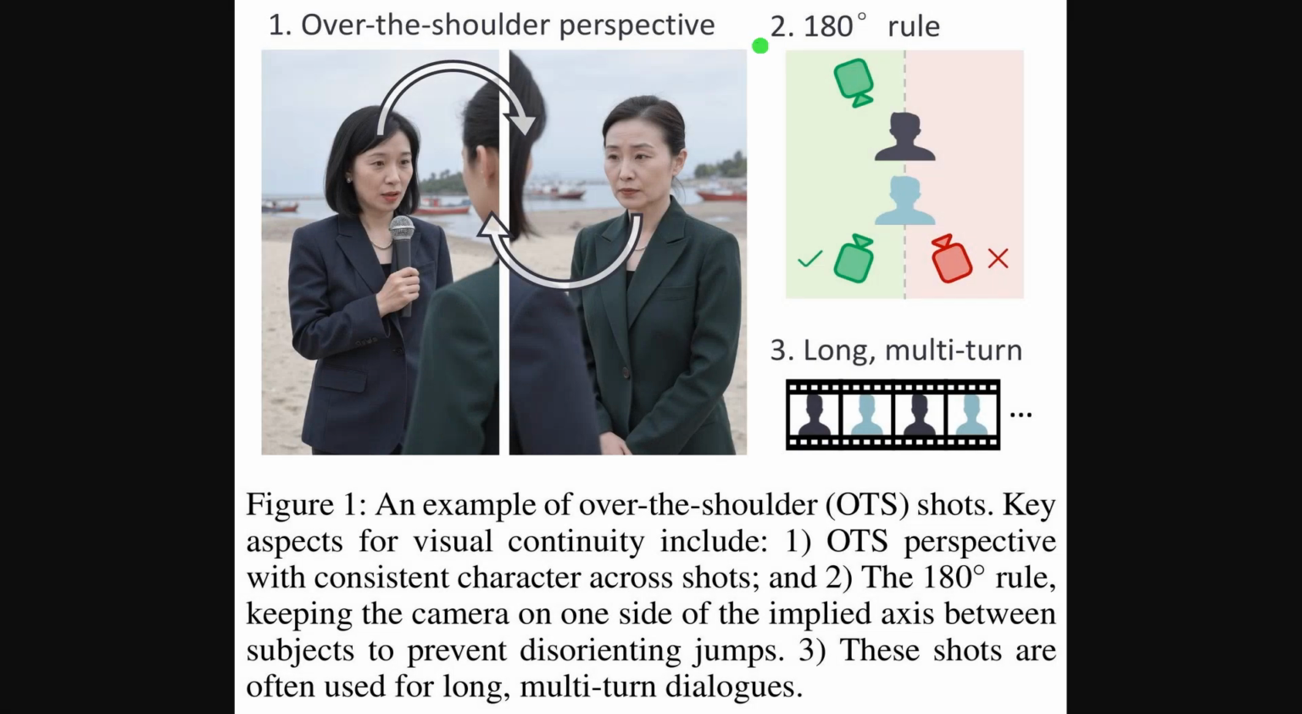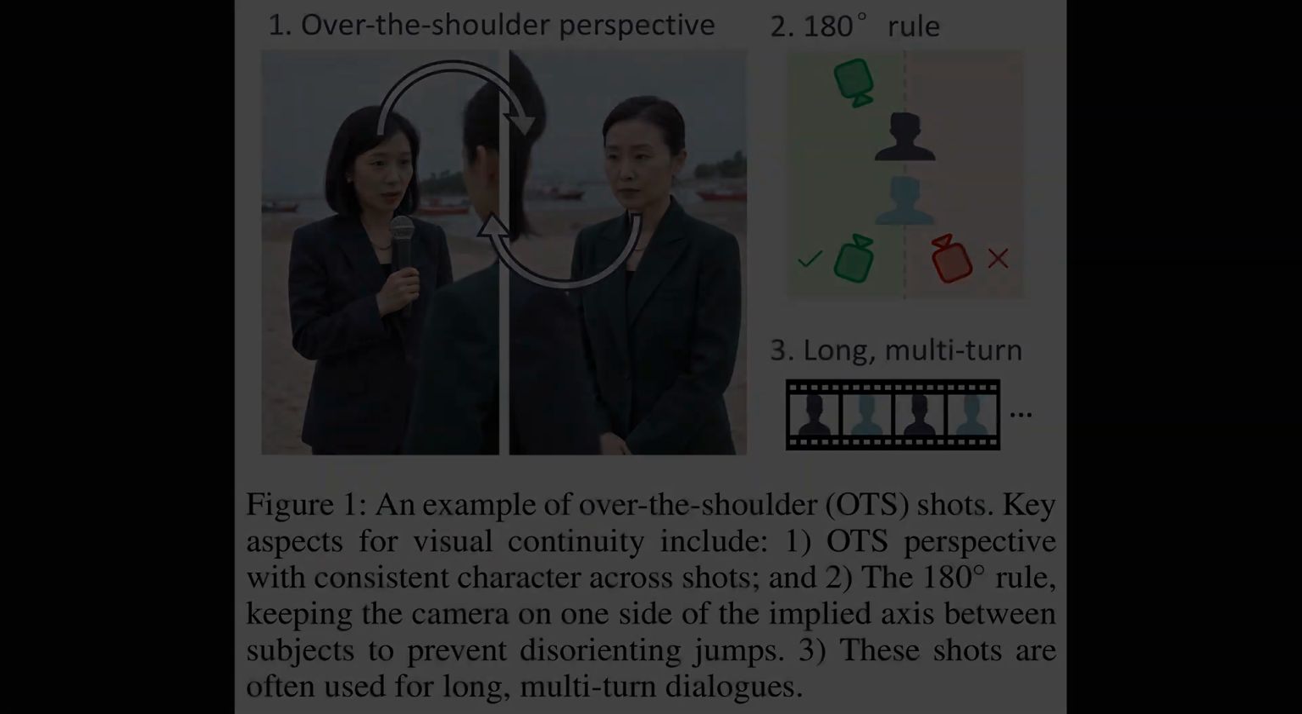Alright, this opening figure lays out the 3 pillars of the setup. First, look across the full panel to see the over-the-shoulder pair, where the same 2 people swap foreground shoulder and main face while staying consistent. Next, the green check and red cross illustrate the 180-degree rule, keeping the camera on a single side of the axis. Finally, the film strip icon signals support for long, multi-turn dialogue sequences.